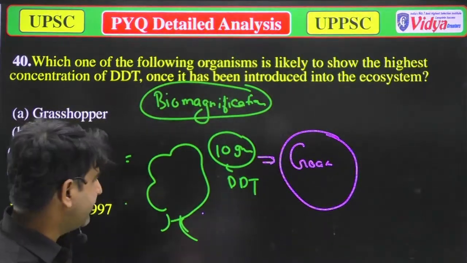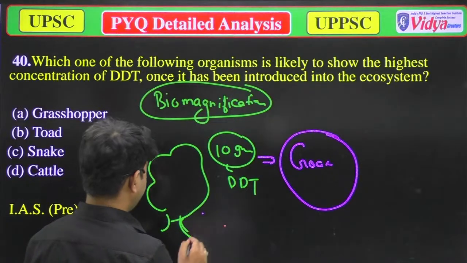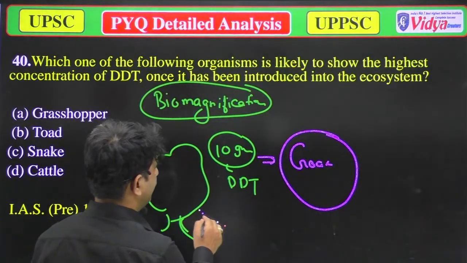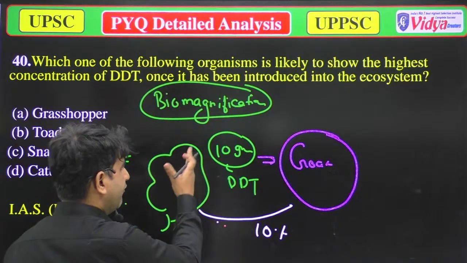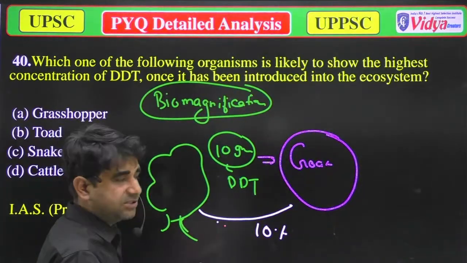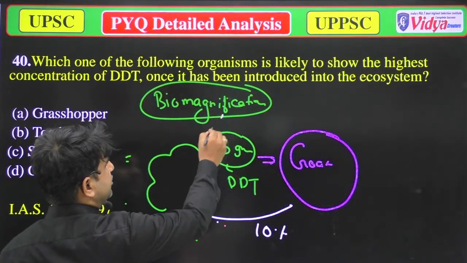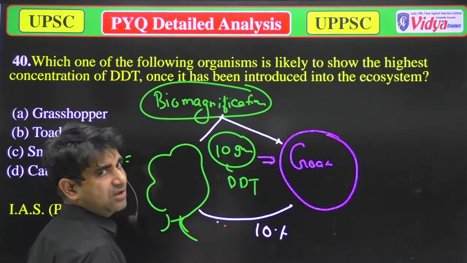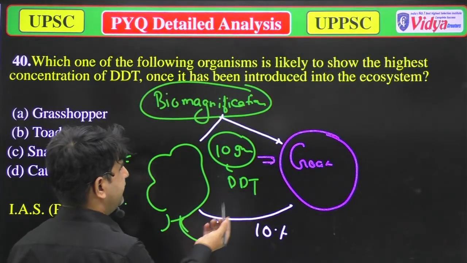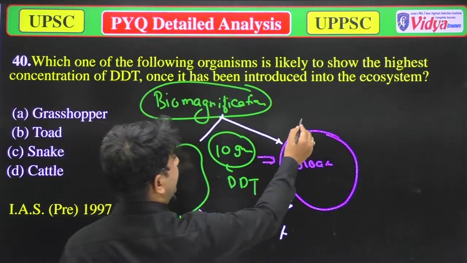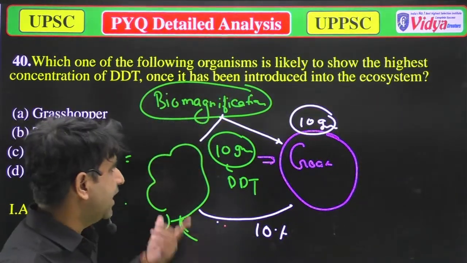When we talk about energy, only 10% of energy is transferred from one trophic level to another. But these chemical substances will be transferred fully. So if the goat consumes the whole plant, 10 gram of DDT will be in the body of that goat.